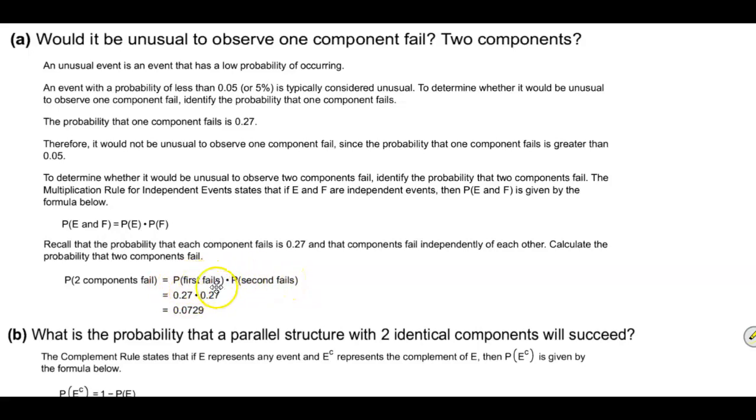And since they're independent events, and we know that the probability that a component fails is 0.27, if we multiply them together, we get 0.0729.